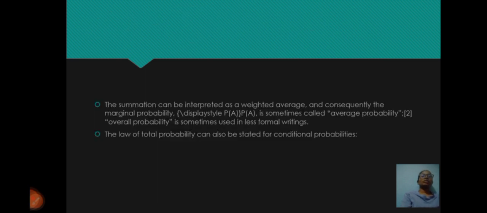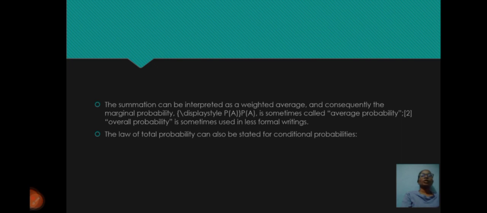The summation can be interpreted as a weighted average, and consequently the marginal probability P of A is sometimes called average probability. Overall probability is sometimes used as a less formal wording.